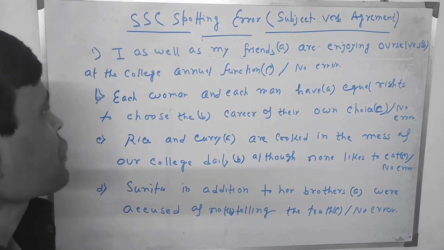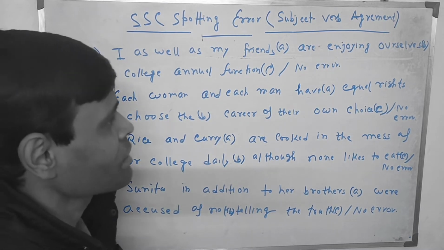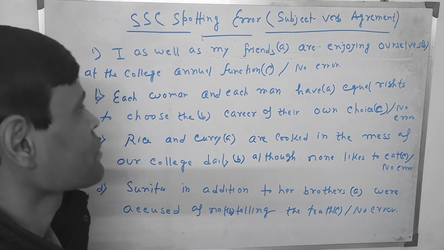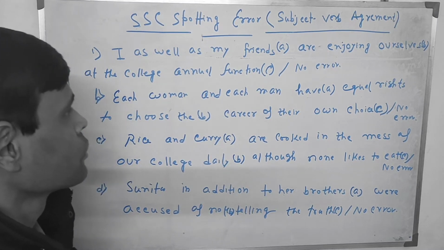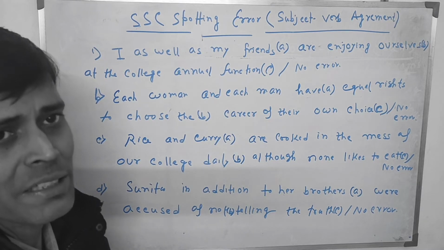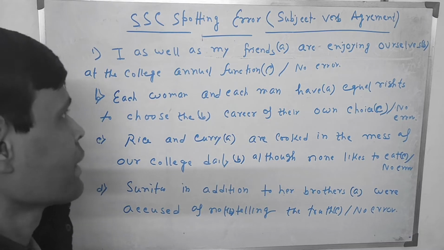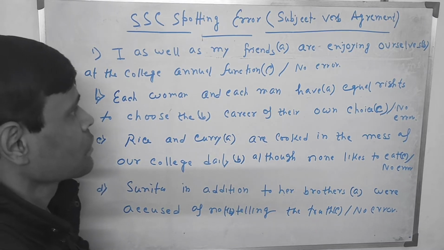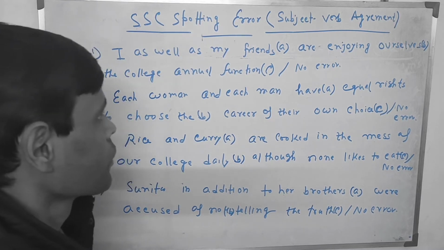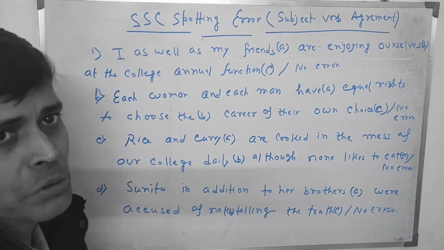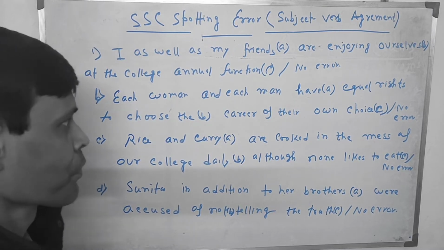Here the first question is: I as well as my friends are enjoying ourselves at the college annual function. So what is as well as? As well as is a phrase, or you can say it's a connecting word. That means the subject is connected to friends through the bridge called as well as. It is not a linker, it is a phrase.